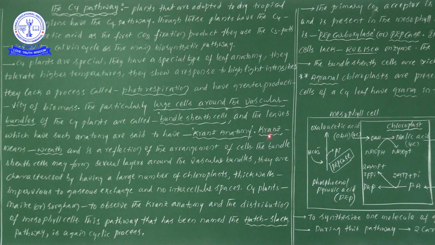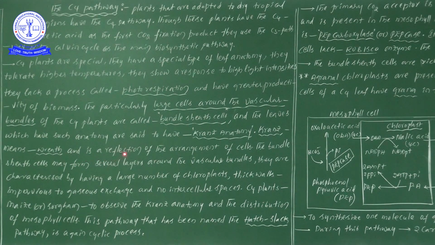Kranz means wreath. Wreath means, suppose when preparing a garland, how girls arrange the flowers? When we prepare the garland, we take one rope or thread and string all the flowers in one sequence. Likewise, the arrangement will be there. That kind of arrangement we take as Kranz anatomy, meaning wreath.